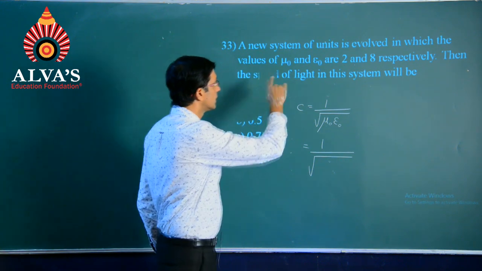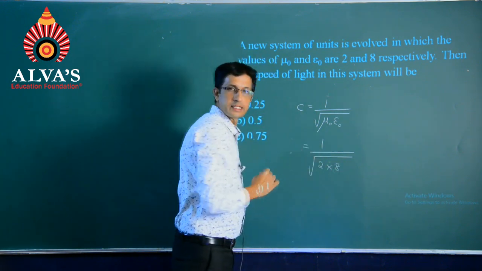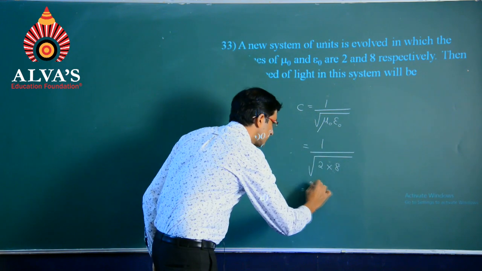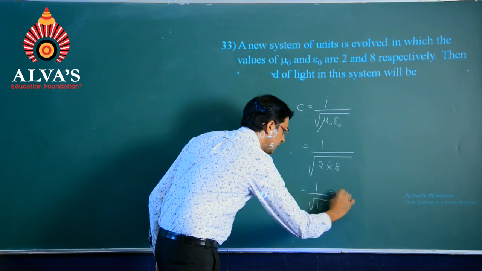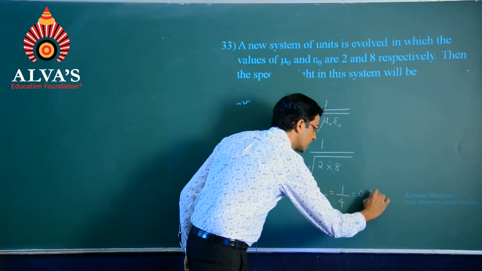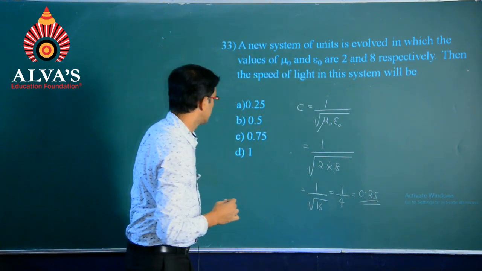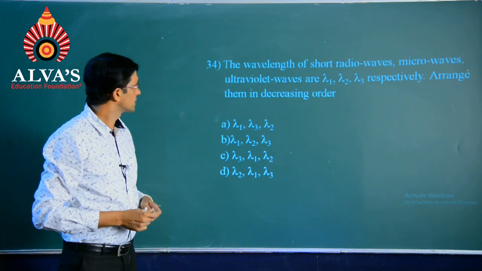Mu naught and epsilon naught are 2 and 8 respectively. So, this will be 1 by root of 16 comes at 1/4, which is 0.25, and hence option A is the right answer.